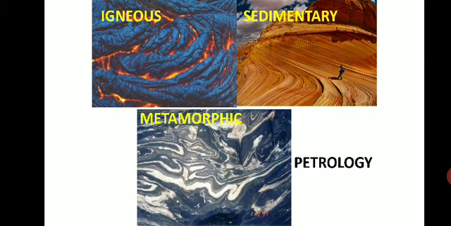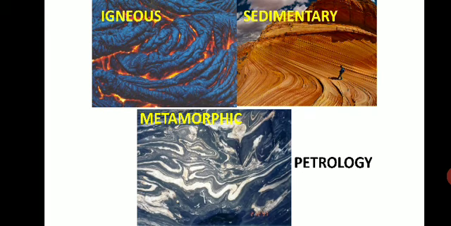The next module is petrology, the study of different types of rocks. Here the word petro is again a Greek word which means rock, not petrol, so be careful when you write about petrology.